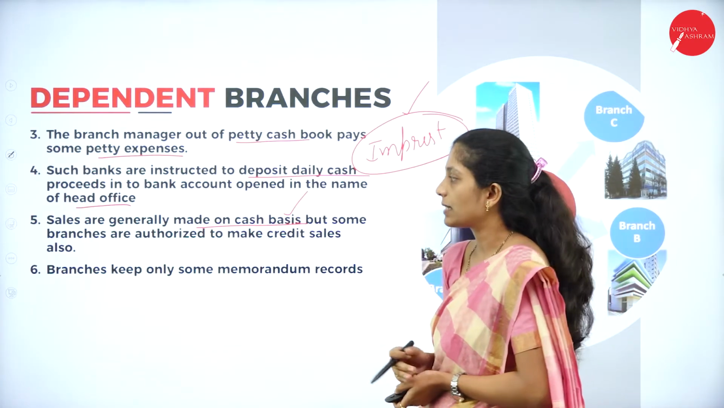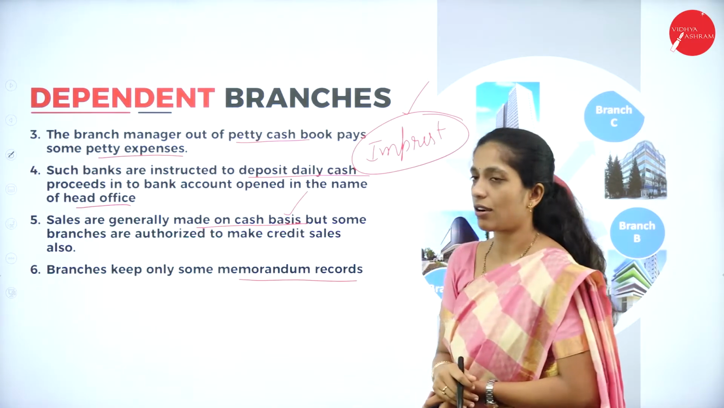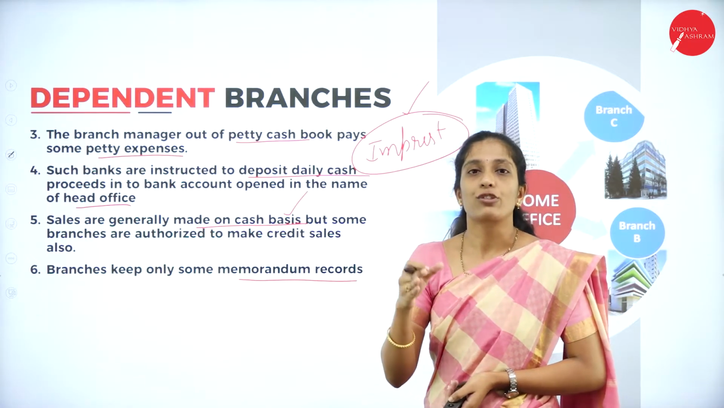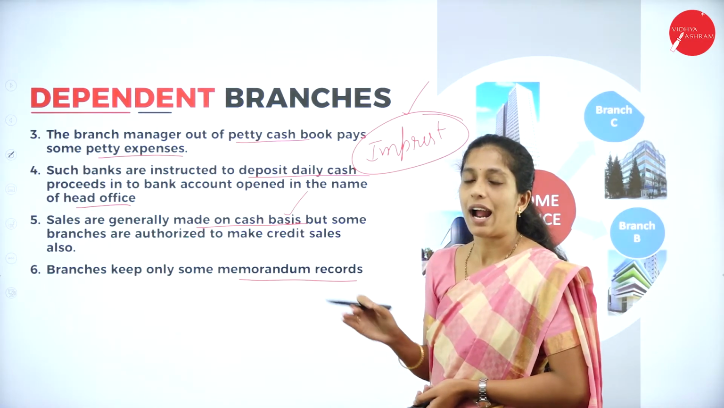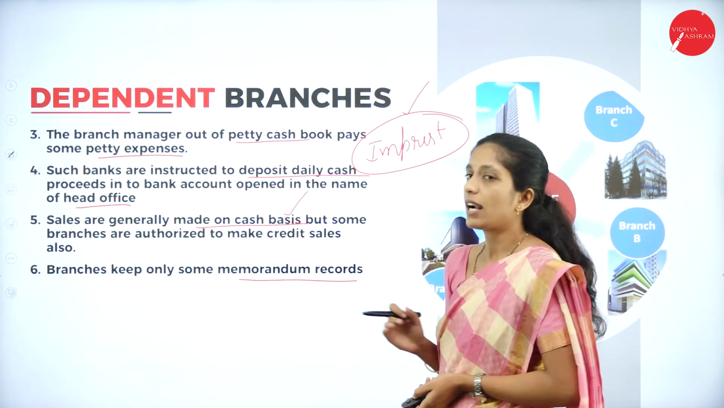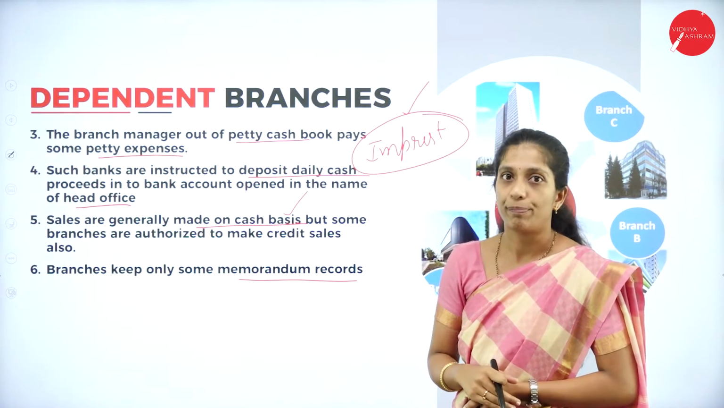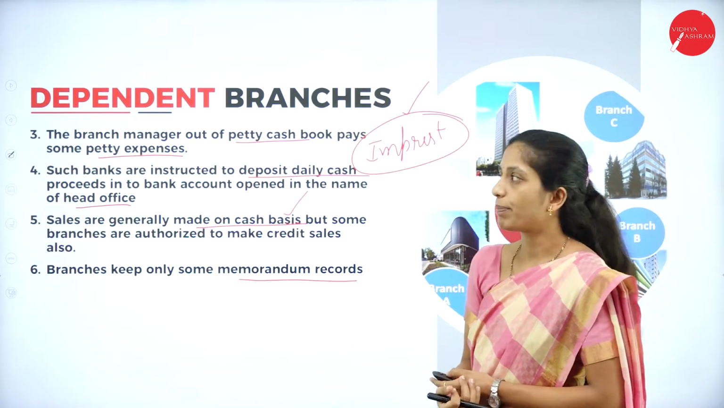Next, branches keep only some memorandum records. So here all the control will be in the hands of the head office and only some memorandum records will be in the hands of the branch. So this is all about the features of dependent branches.